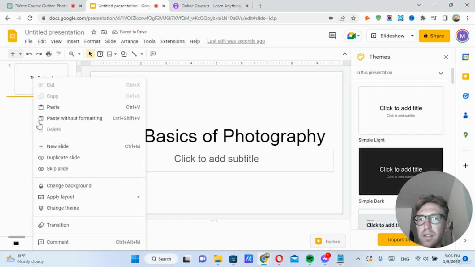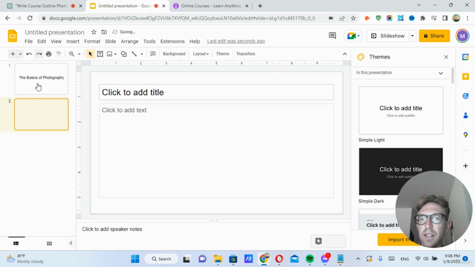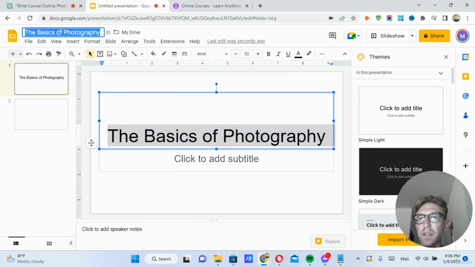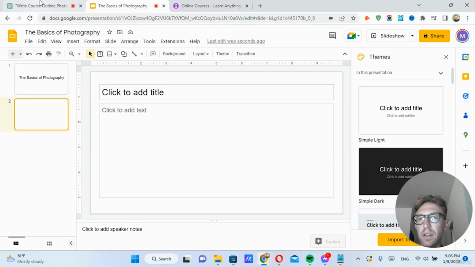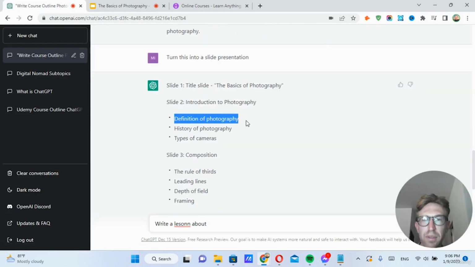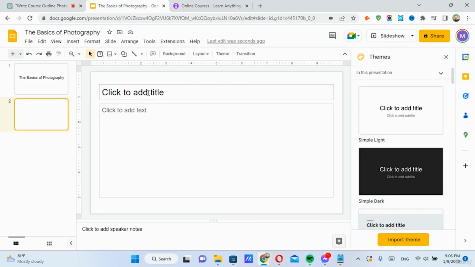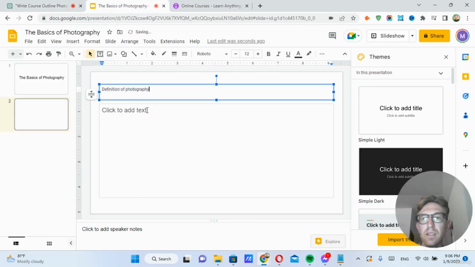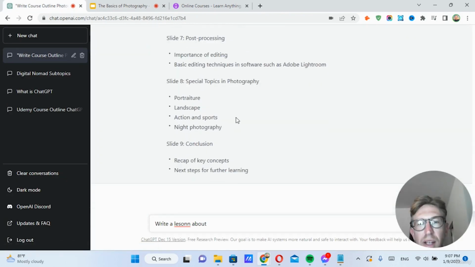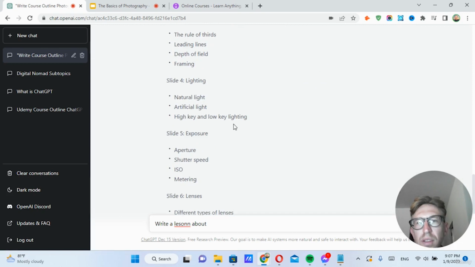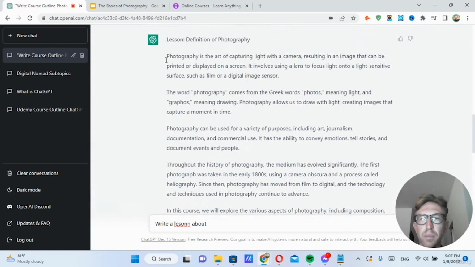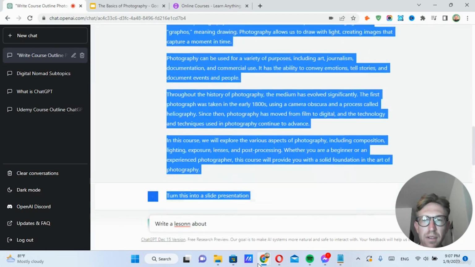So after that, we can create a new slide. Obviously, we want to give the slideshow a title up here as well. So there we go. And from here, we can start with the first section right here, definition of photography. So we can create that, and this is a slide presentation. So then we can simply put this right in here.